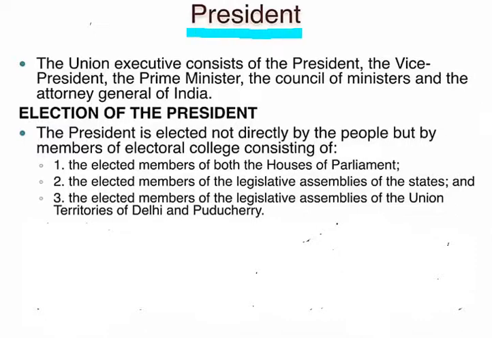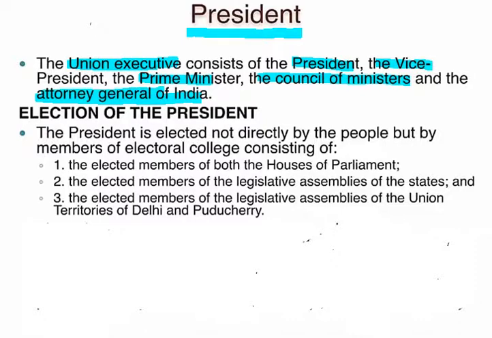Here, the union executive means the president, the vice president, the prime minister, the council of ministers and the attorney general of India. So please remember, the union executive consists of five members: president, vice president, prime minister, council of ministers and the attorney general of India.